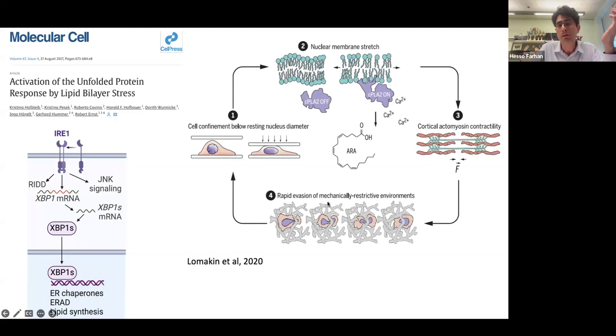This is a paper by Mathieu Piel. This is the model that they had in this beautiful paper from 2020, showing that the nuclear envelope, when the membrane is stretched, exposes some packing defects which lead to recruitment of cPLA2, which is a nuclear envelope-based mechanosensor that will induce different cellular phenomena. So we thought maybe IRE1, if we expose cells to compression stress, maybe the ER membrane will also undergo some form of lipid bilayer stress, and this will activate IRE1.